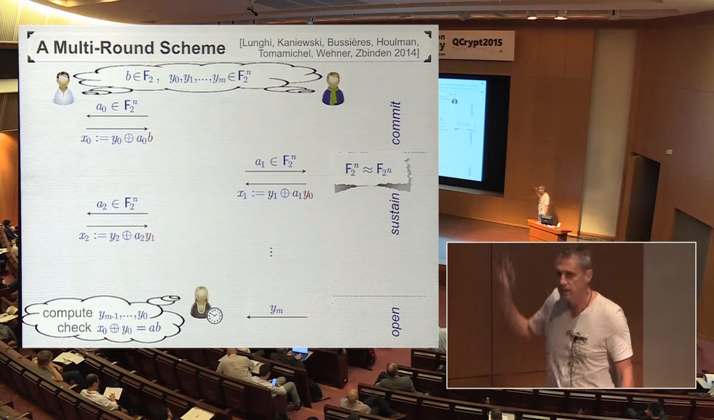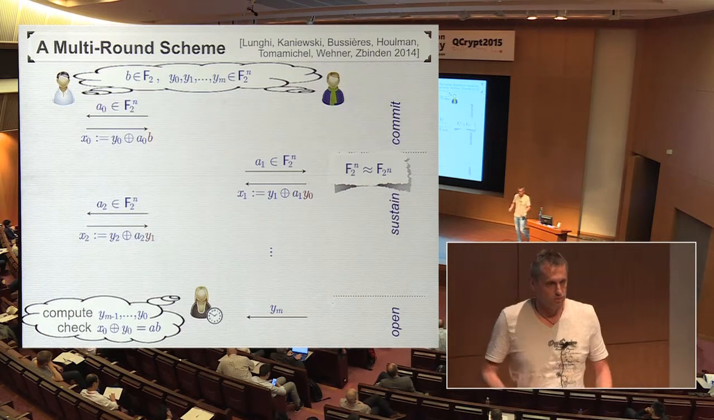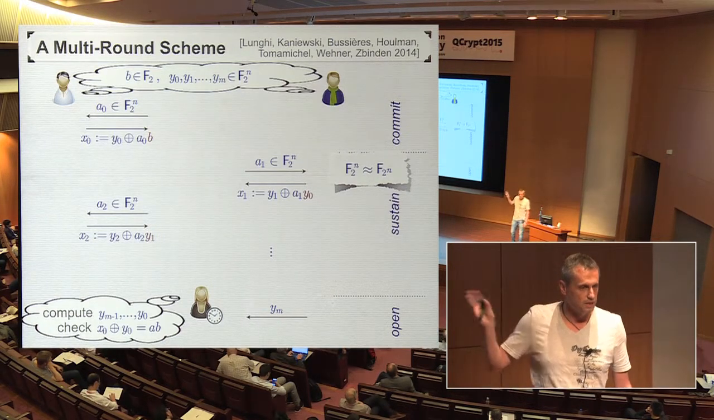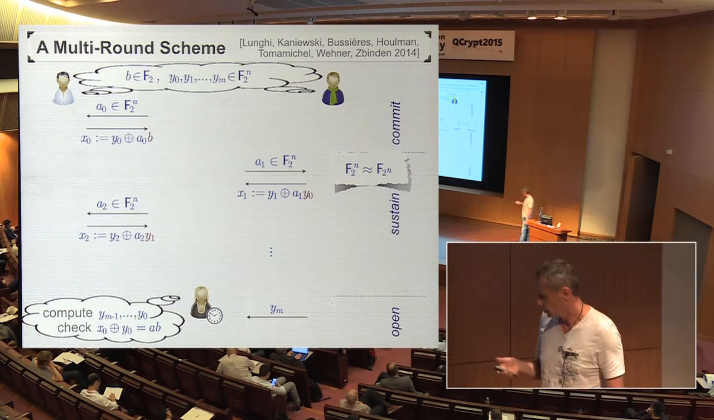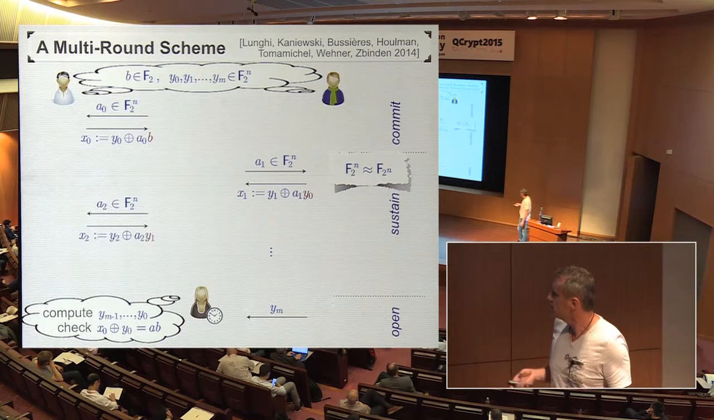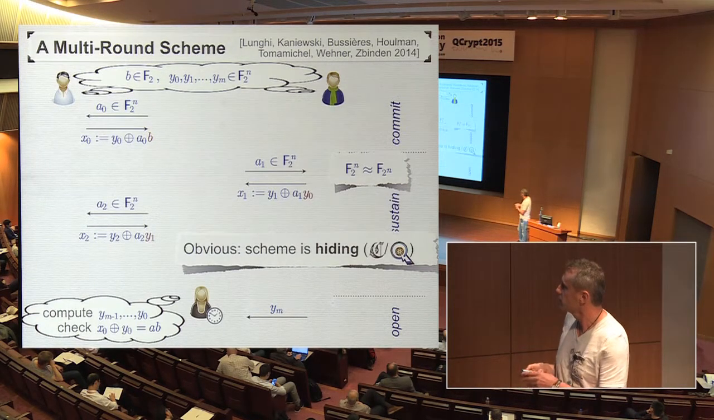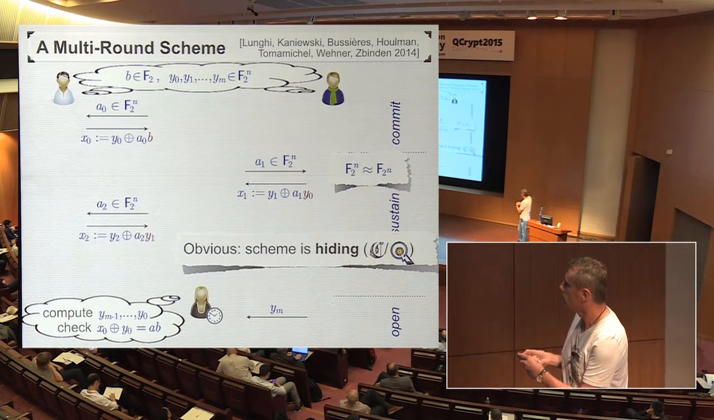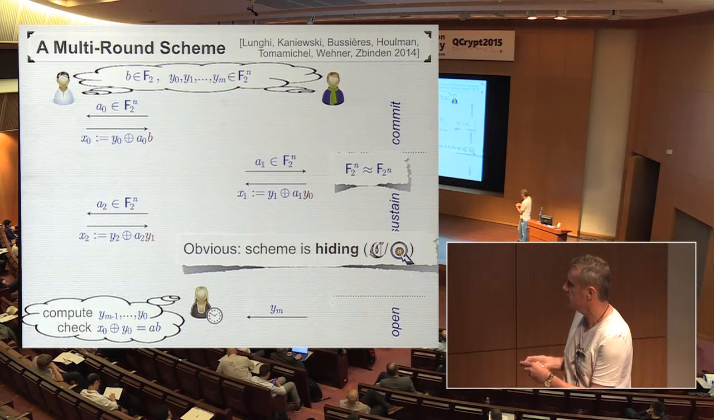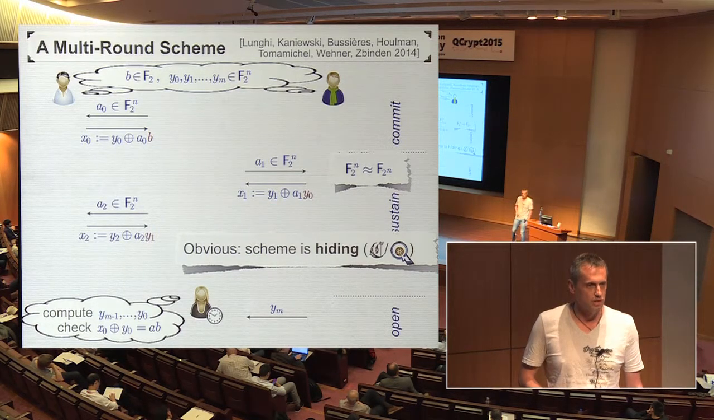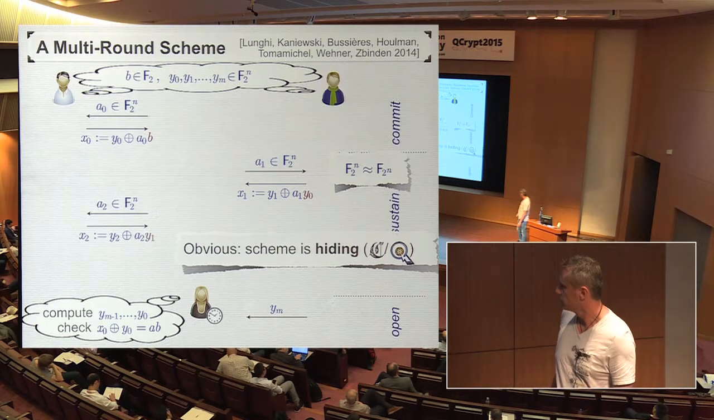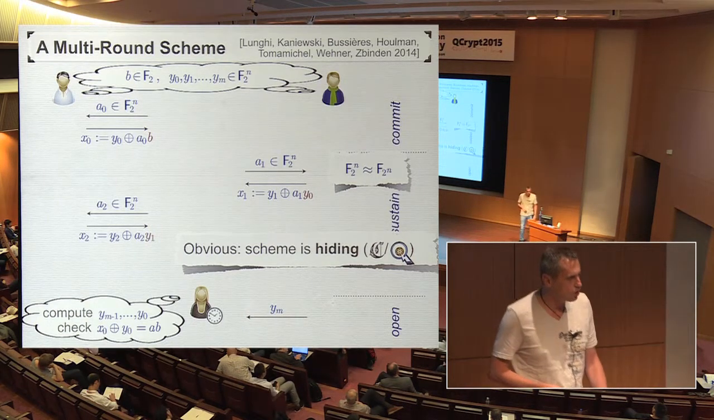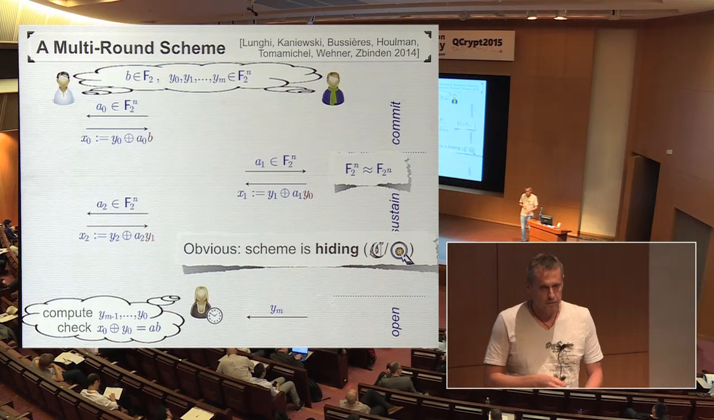Okay, so if there are too many variables floating around for you to digest, don't worry. I'm going to get back to this scheme and describe it on a more intuitive level later in my talk. It is easy to see that the scheme is hiding because every new message that the verifier receives is masked with new fresh randomness. So obviously, no information is leaked until the opening phase. What is not easy to show is the binding property.